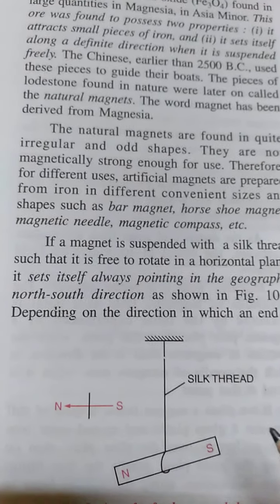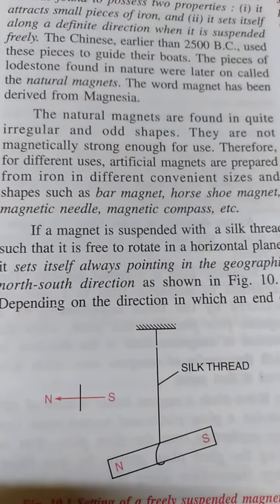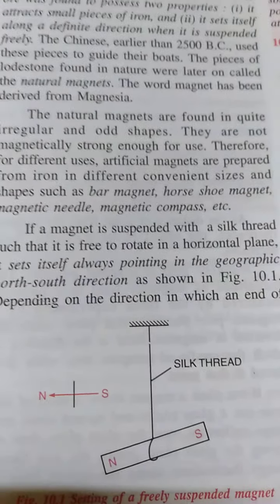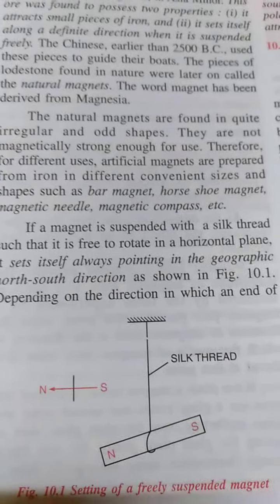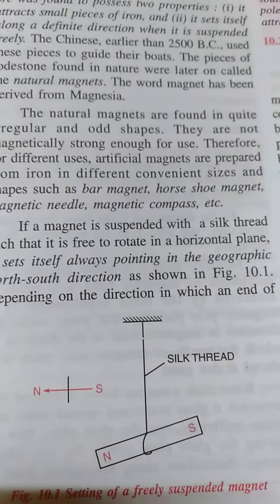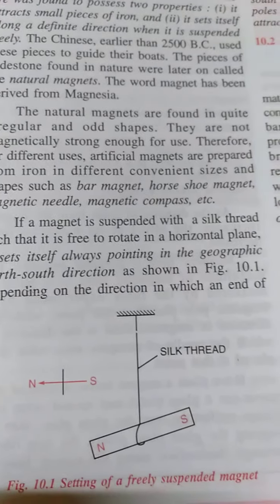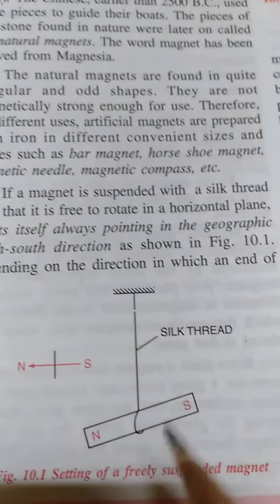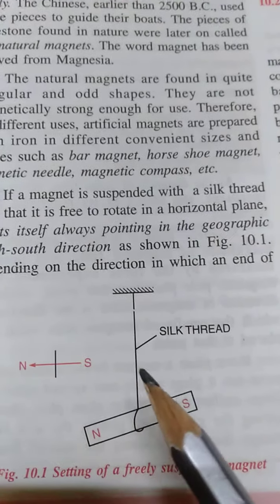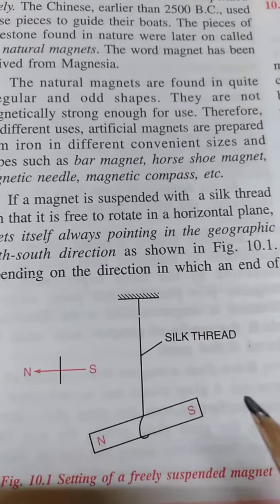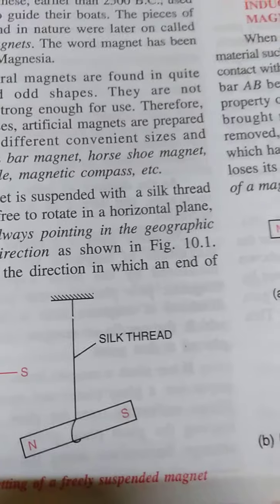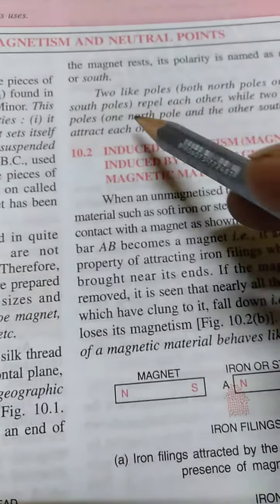So the two main properties of a magnet: first is the attractive property, that it attracts small pieces of iron, nickel and cobalt. Iron, nickel, cobalt are collectively called magnetic substances. And as you can see here, if you suspend a magnet by a thread, then it will always point in the north-south direction.